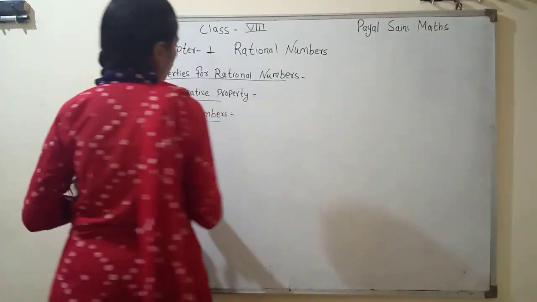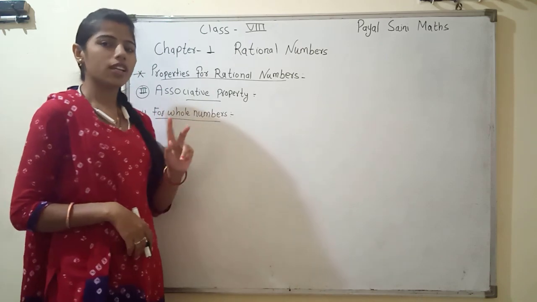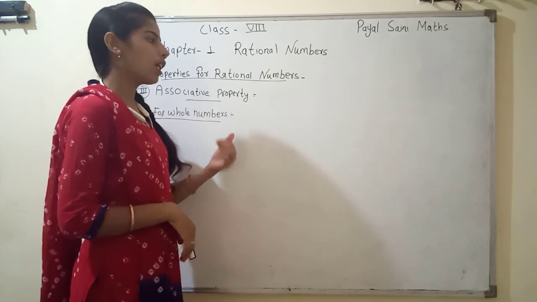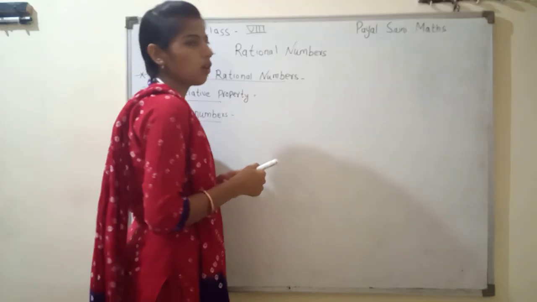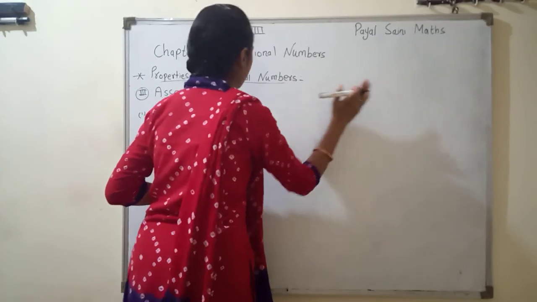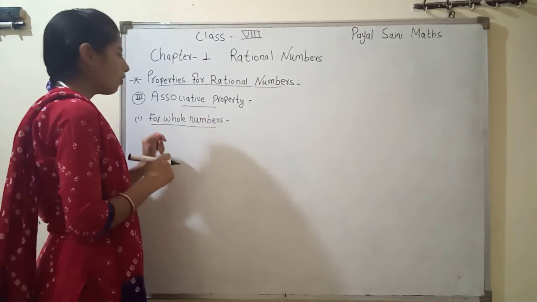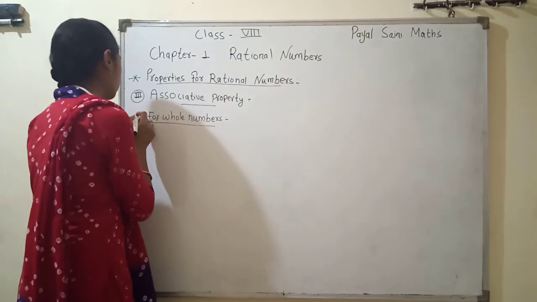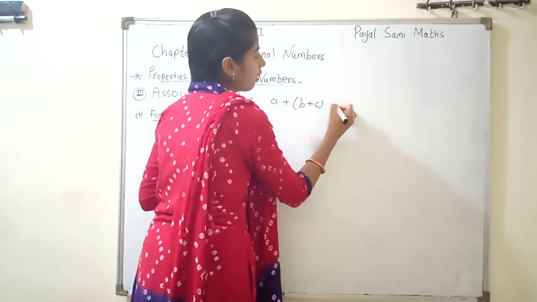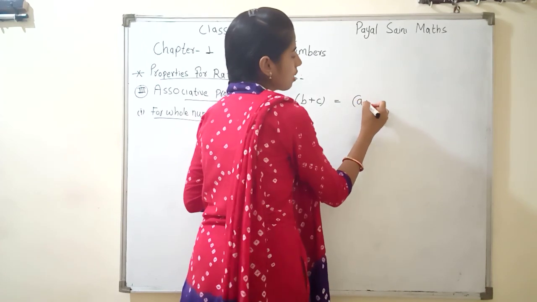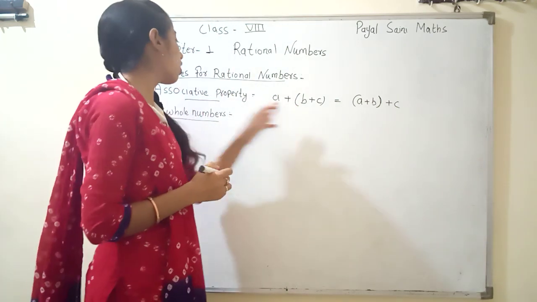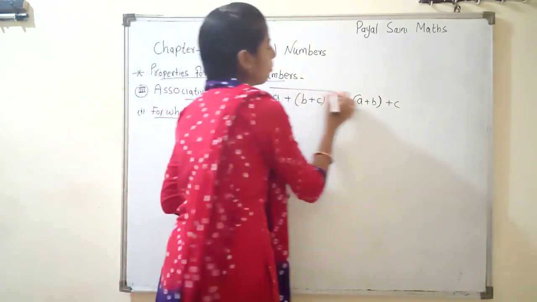Associative property means, in commutative property we compare two rational numbers, two whole numbers and two integers. But in associative property we compare three numbers and we also make a bracket. Without the bracket, associative property is not possible. For example, if I write first a plus (b plus c) equal to (a plus b) plus c, your associative property statement is like that.